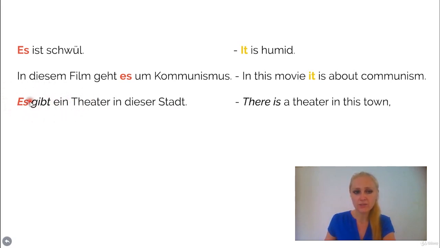The word afterwards needs to be in the accusative. The object or the person or whoever there is needs to be put in the accusative. Theater is das Theater. It's neutral, so you use the indefinite article ein. Okay. If there was, let's say, table, which is der Tisch, it would be es gibt einen Tisch. There is a table, and you would have to say einen because it's a masculine noun. Okay, very, very important here to describe things, to explain what you see on the picture, what you see in a room, and so on and so forth. We use that very often.